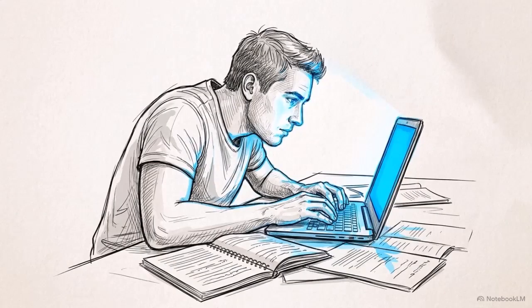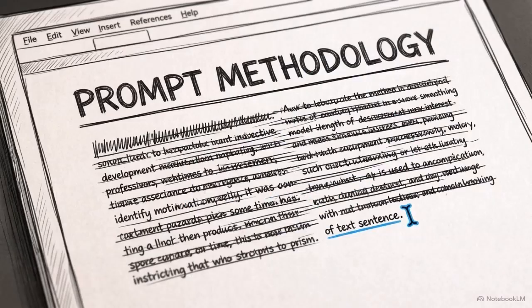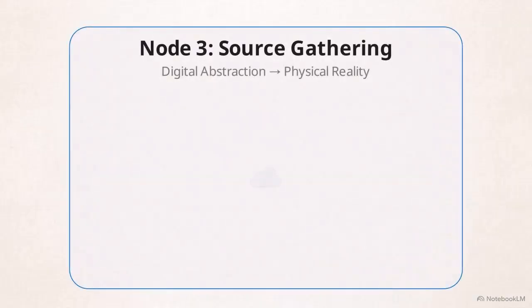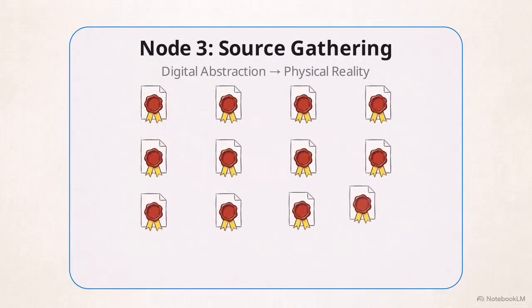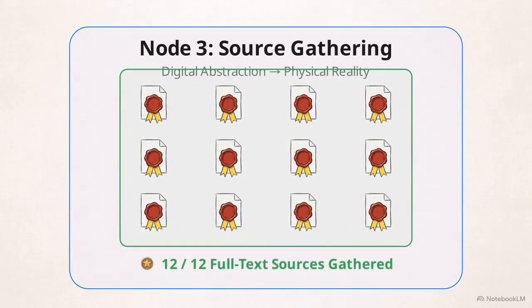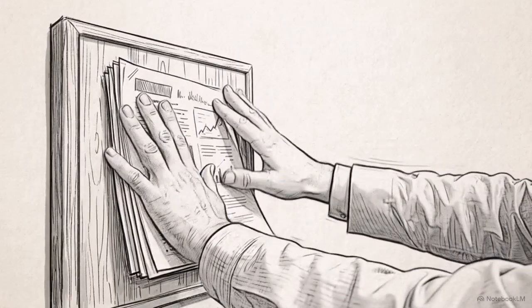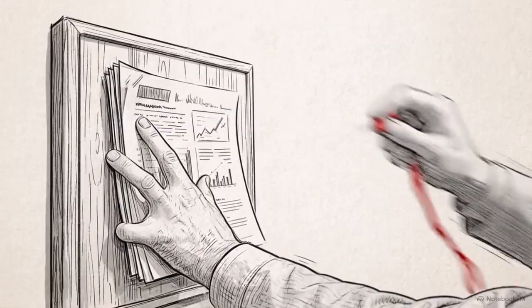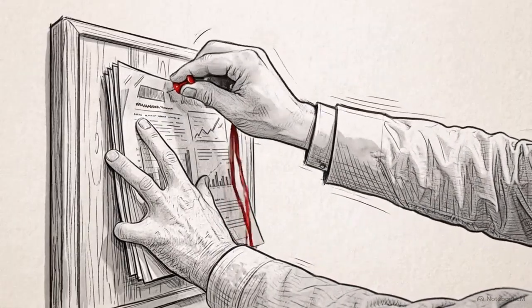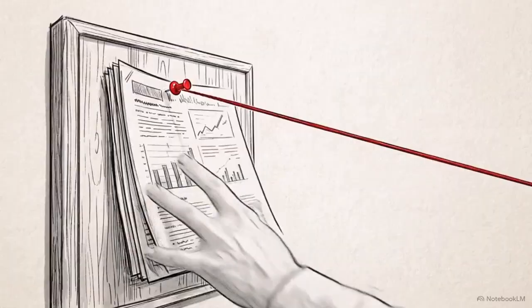Step 2B requires you to step in and document your methodology. You must submit a concise one-paragraph narrative detailing exactly how you prompted the AI to output the required structure. At Step 3, the digital abstraction hits physical reality. You have to locate and download original, full-text copies of every single source the AI cited in the draft. Language models are notoriously prone to hallucinating dead URLs or inventing extremely plausible, yet entirely fake academic journal titles. Mandating the collection of original documents builds a physical firewall against hallucination blindness. Your role shifts from a passive editor to an active investigator.